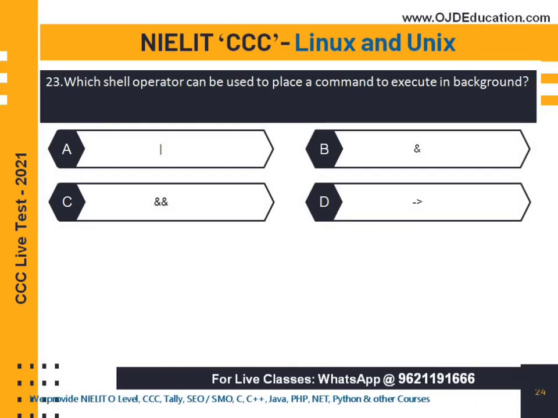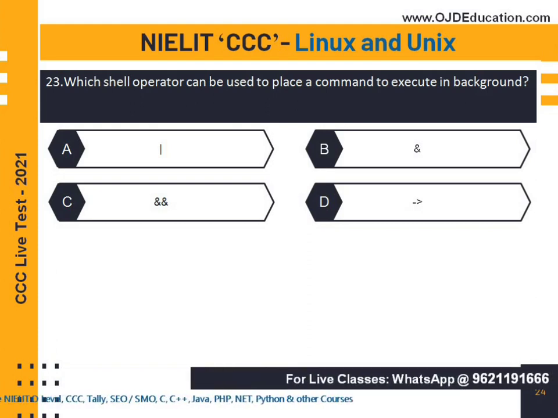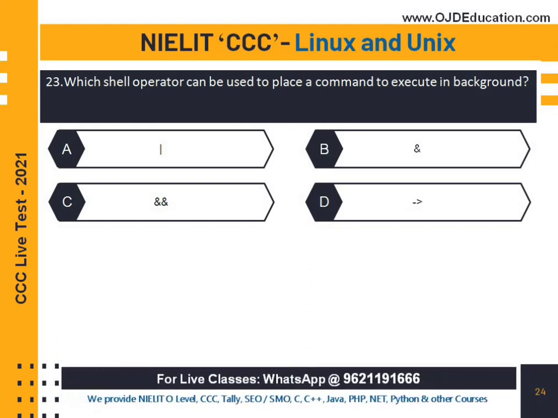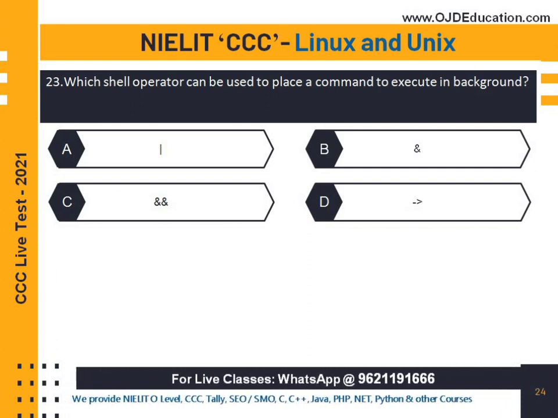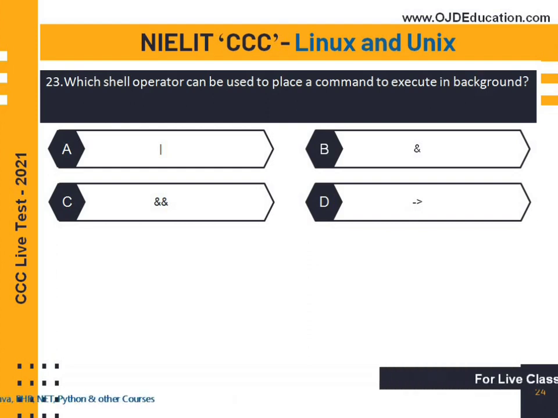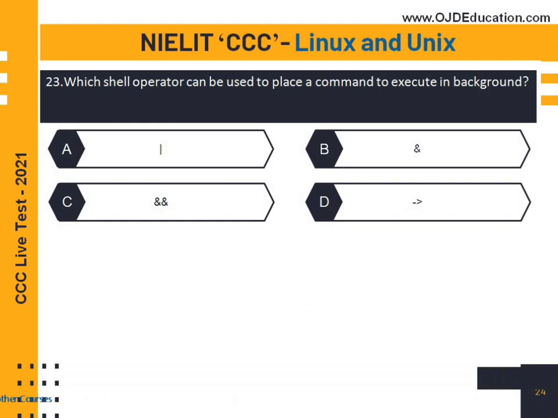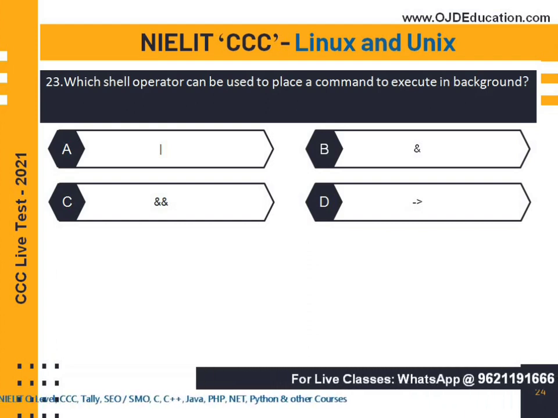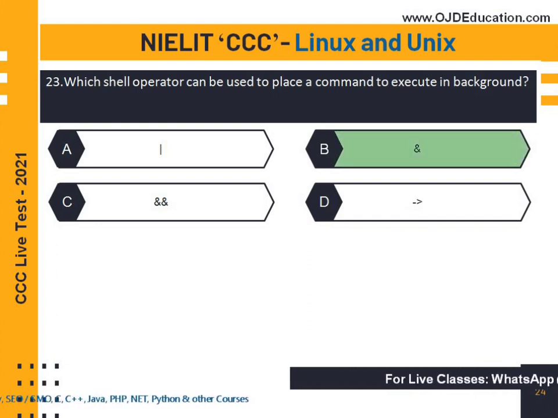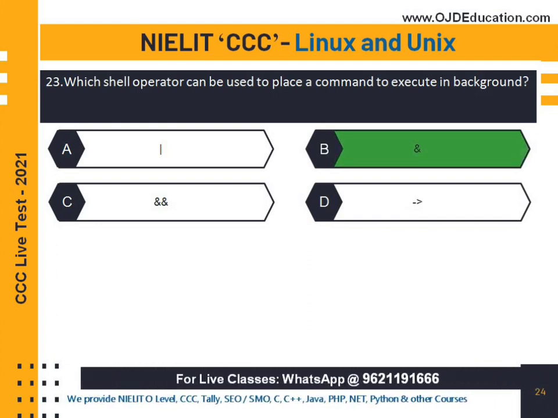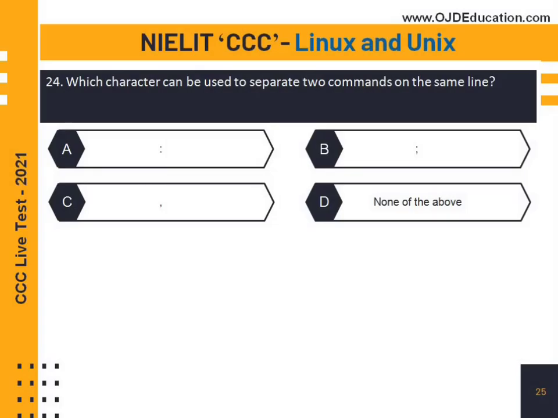Which shell operator can be used to place a command to execute in background? Reply, students, reply in the comment box if you know the answer of this question. Please reply it. Hurry up. I am waiting for your answer. After that I will tell you what is the right answer. I hope you all write the comment in comment box. So which shell operator can be used to place a command to execute in background? So the right answer is AND operator, the ampersand. AND operator can be used to place a command to execute in background. Let's move on to the next slide.